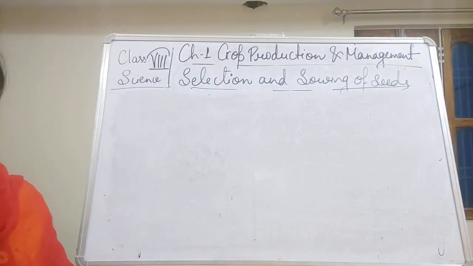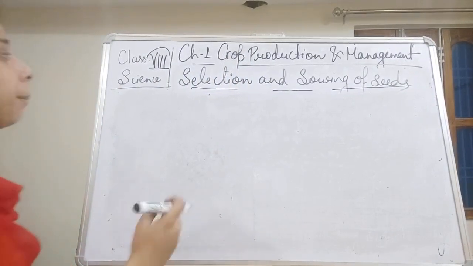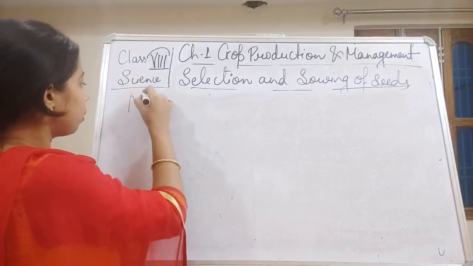So let me write it: it can be done manually or by the drill method.